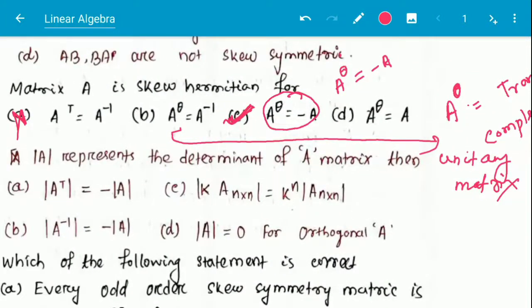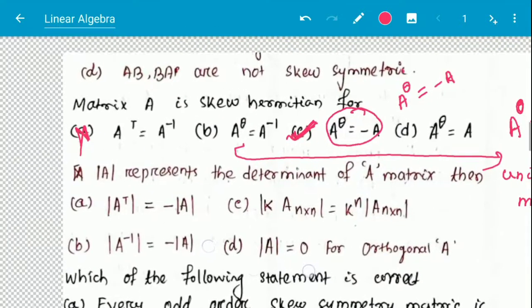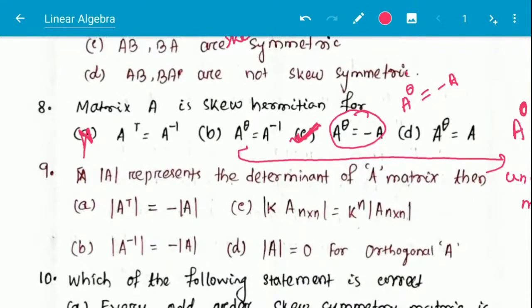So next question. A mod represents the determinant of matrix A. Option A: A transpose mod is equal to minus of A mod. Option B: mod of A inverse is equal to minus of A mod.